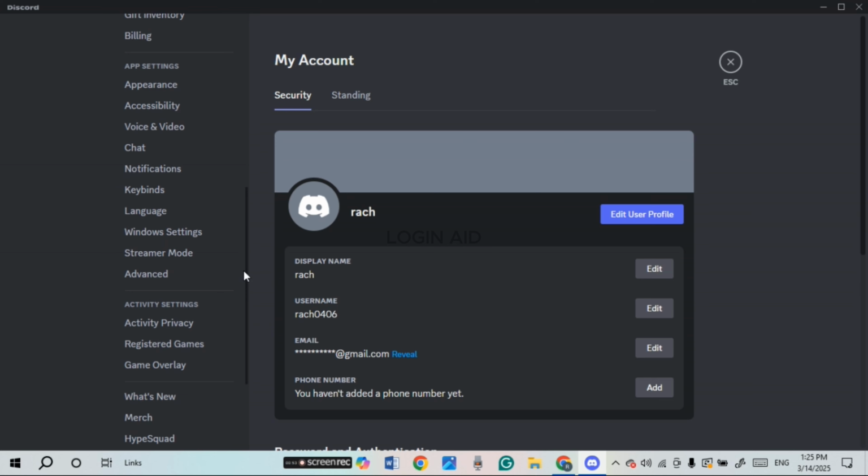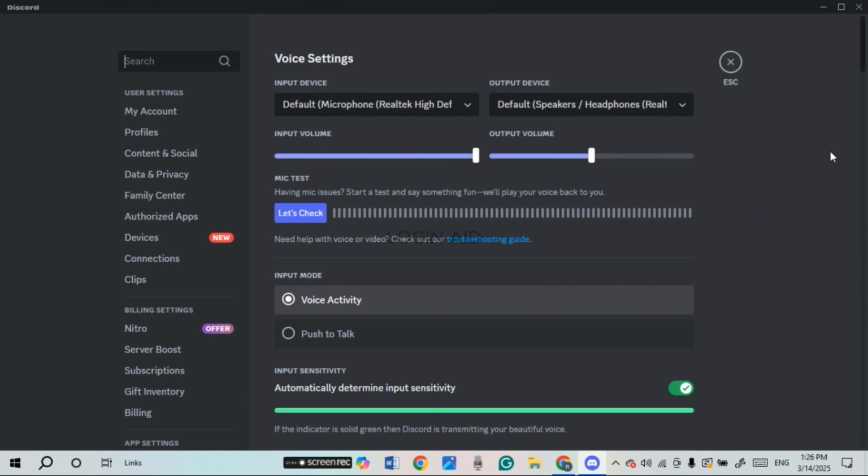Simply scroll down. Now over here in the app settings section, at third you'll be able to find the option for voice and video. All you have to do is click on it. After that, you'll be led to the voice settings interface. Make sure you've selected the correct input device and output device. Also make sure your input volume and output volume are turned on.